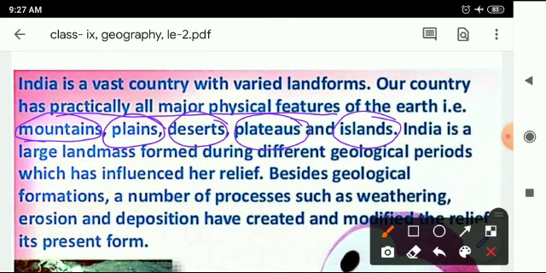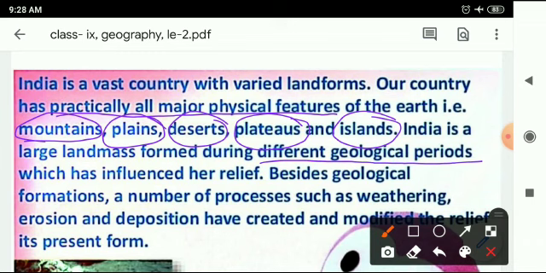India is a large landmass formed during different geological periods. As we have mountain, plain, desert, these landmasses have not formed in the same period. They have been formed in different geological periods under different circumstances, which has influenced her relief.